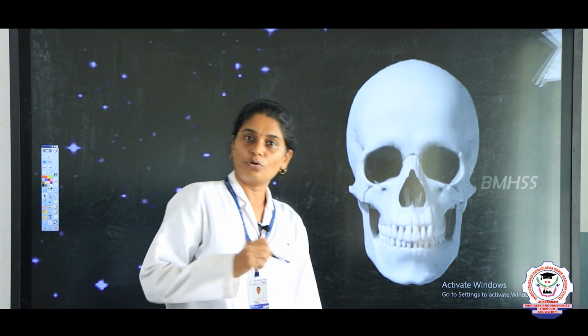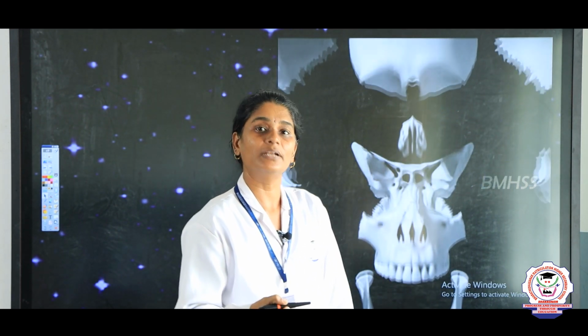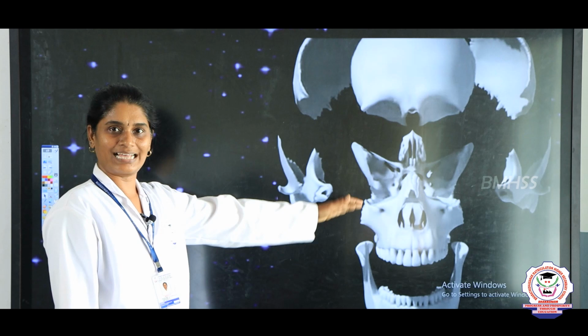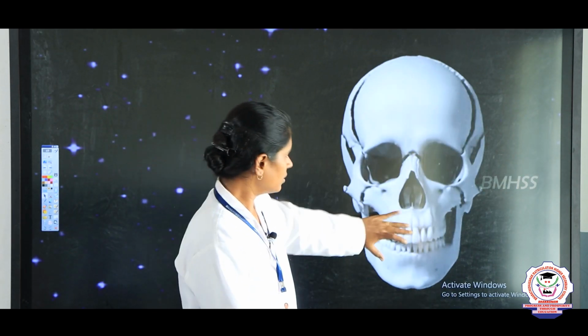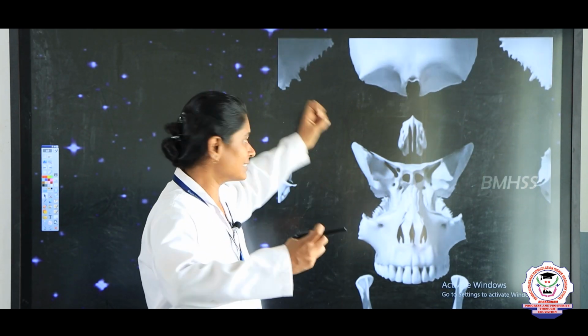So, we are going to learn about the axial skeleton first. The axial skeleton is nothing but your skull, rib cage and your backbone, that is your vertebral column, right. So, you can see here the skull. The skull is divided into many small bones, right.